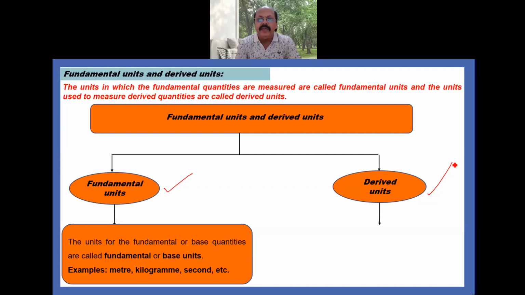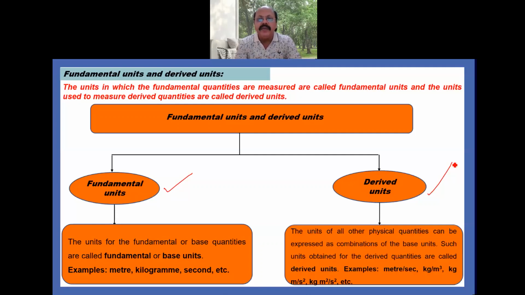And now the derived units: the units of all other physical quantities can be expressed as combinations of the base units or fundamental units. Such units obtained for the derived quantities are called derived units.